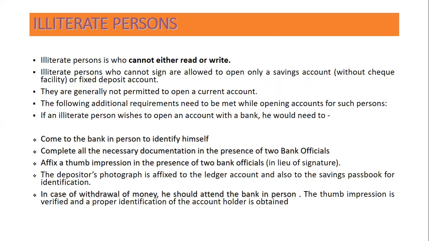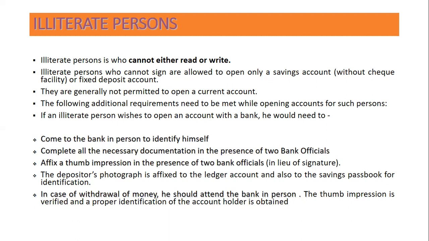The following additional requirements need to be met for opening accounts for such persons. If an illiterate person wishes to open an account with a bank, he would need to come to the bank in person and identify himself. Because he does not have a cheque book, he cannot sign cheques and cannot operate remotely.